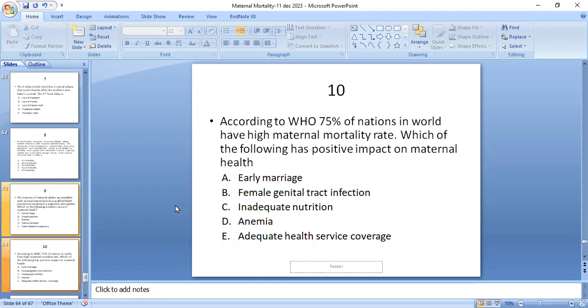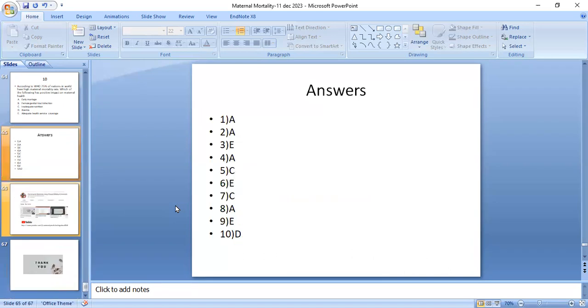Last MCQ: according to WHO, 75% of the nations in the world have a high maternal mortality rate. Which of the following has a positive effect on maternal health: early marriage, female genital tract infection, inadequate nutrition, anemia, or adequate health services coverage? Yes, it's E. This is the key of the MCQ.